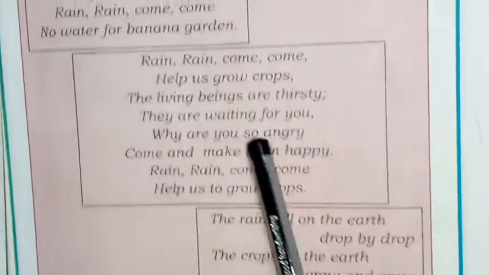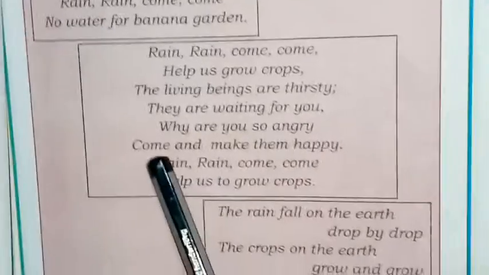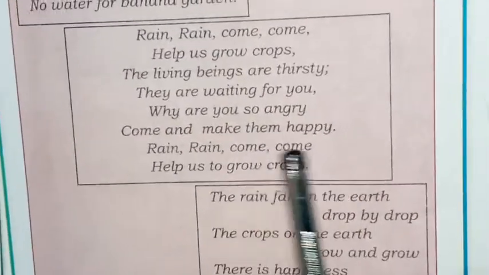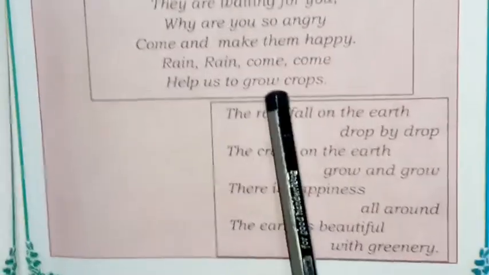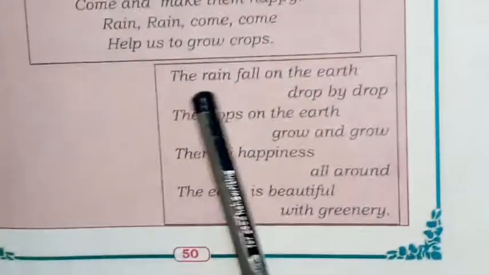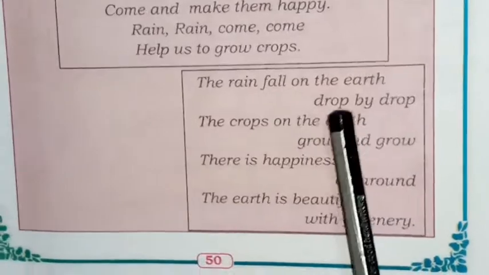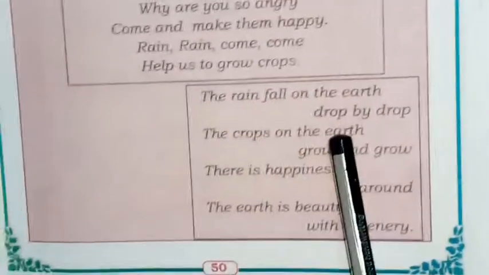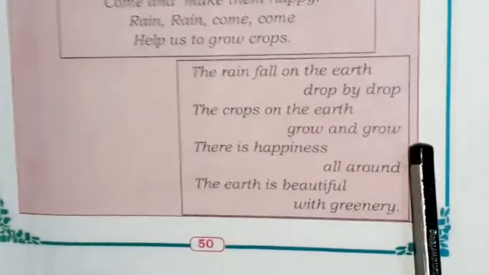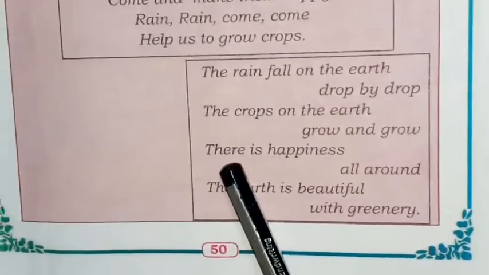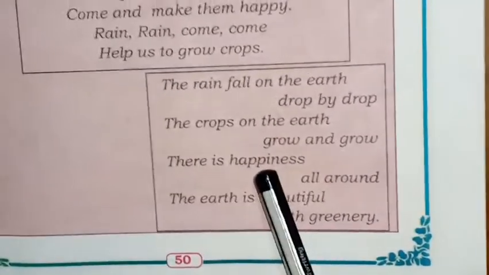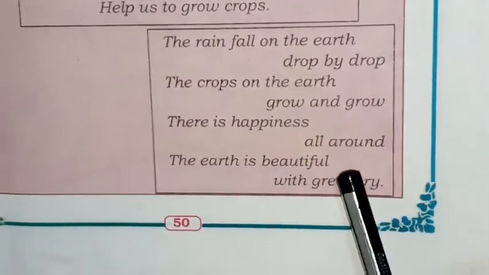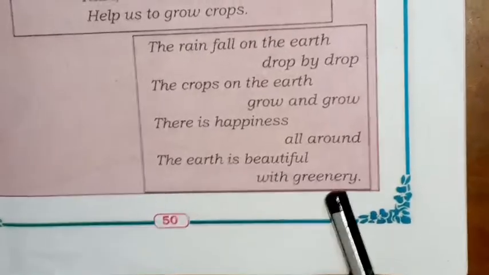Why are you so angry? Come and make them happy. Rain, rain, come, come, help us to grow crops. The rain falls on the earth, drop by drop. The crops on the earth grow and grow. There is happiness all around. The earth is beautiful with greenery.